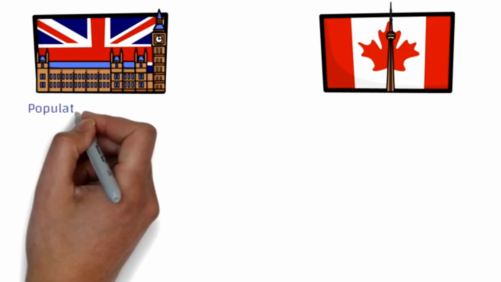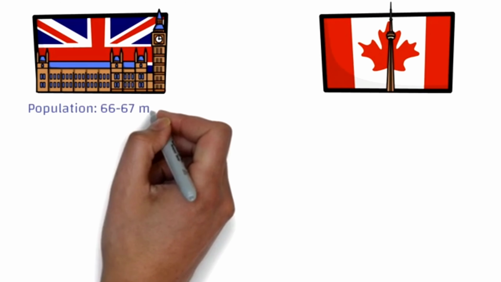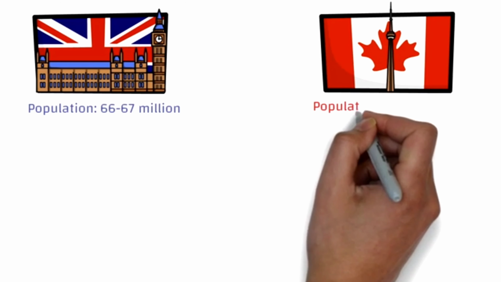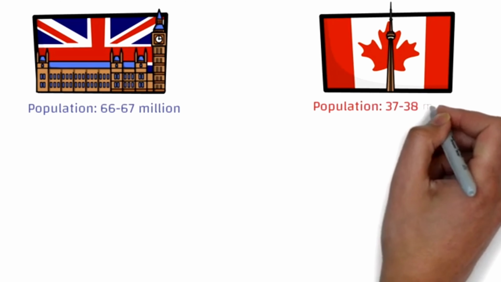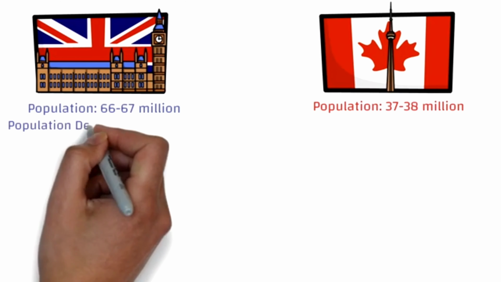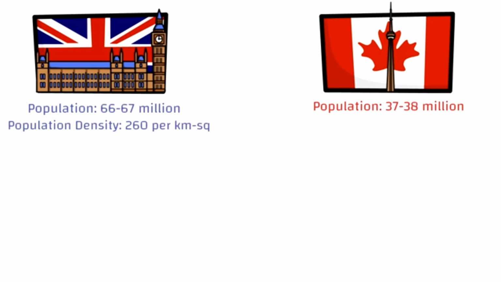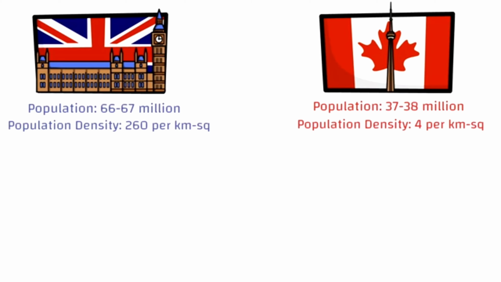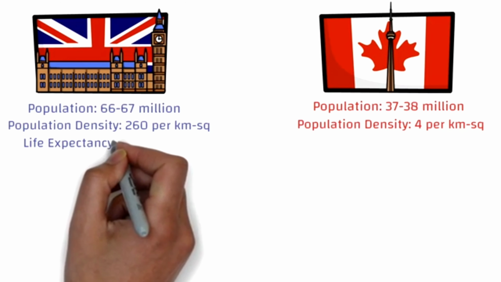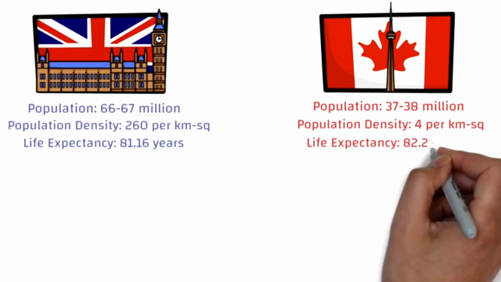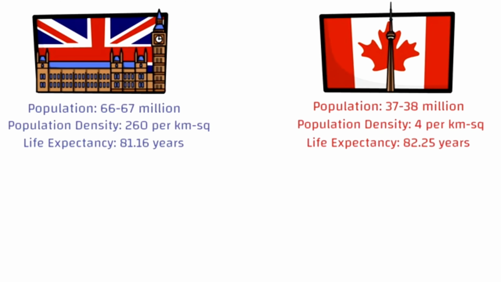So talking about UK and Canada, we can see that the population of UK is around 66 to 67 million people, while that of Canada is 37 to 38 million. We already discussed that, right? Now the population density of UK is way more than what it is there in Canada, but because of its huge size. The life expectancy of both the countries is almost very similar.